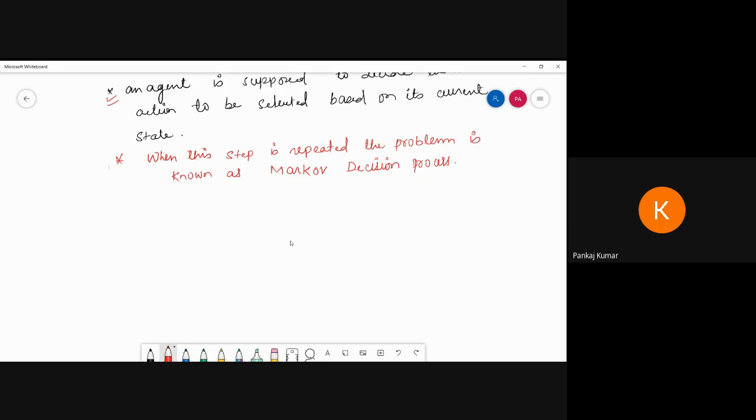So here, first is the state. A state is a set of tokens that represents every state that the agent can be in. There is an environment, so what is a state? A set of tokens. Sometimes they will ask you what a state is inside the Markov process. The state is a token that represents every state that the agent can be in. Then we discuss the model, all step by step.